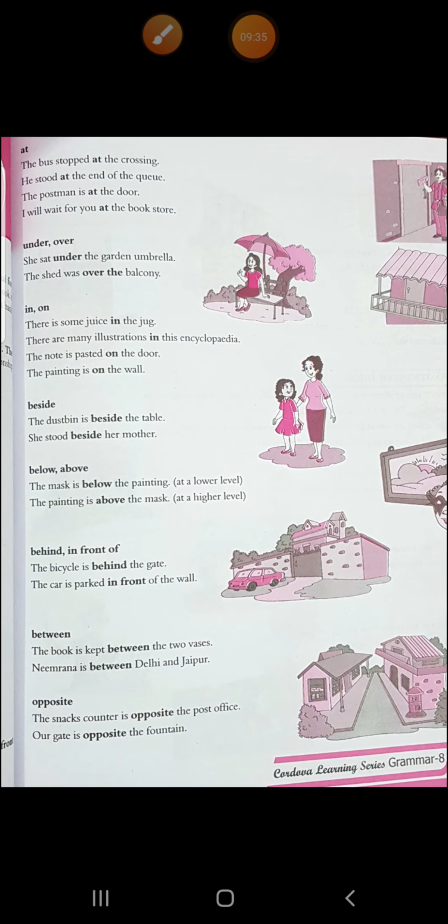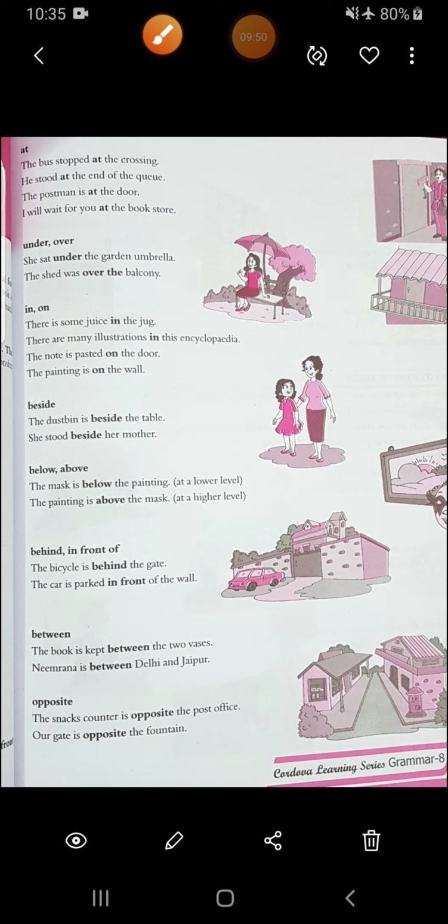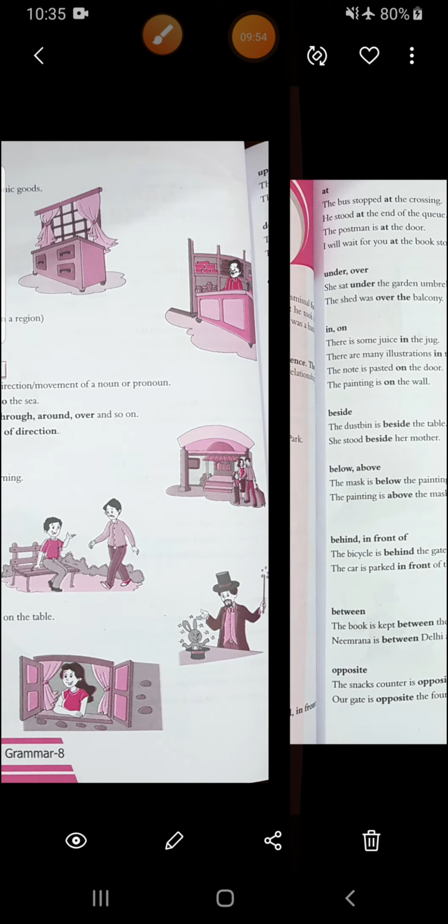Then opposite. The snacks counter is opposite the post office, means if suppose this is the post office, then opposite of this is your snack counter. Then our gate is opposite the fountain, means there's a fountain and opposite to it, in front of it, you can find our gate. I hope this is clear.